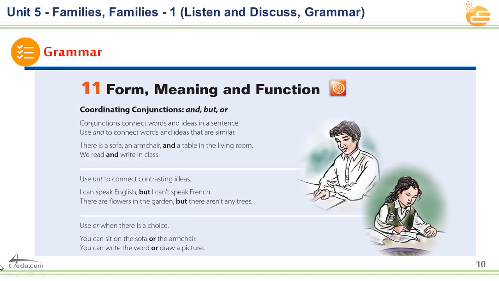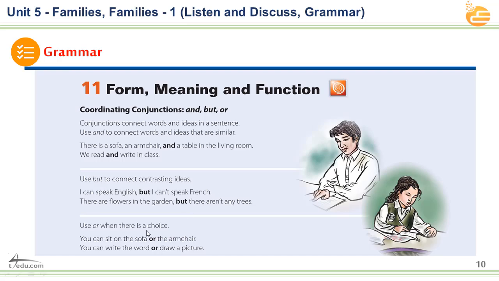There are flowers in the garden, but there aren't any trees. There are flowers, but there aren't any trees. This is contrasting. We call it contrasting, the opposite things. The third part is used when there is a choice. For example, do you like orange or apple? Orange or apple. This is comparing, giving you a choice to choose between A or B.